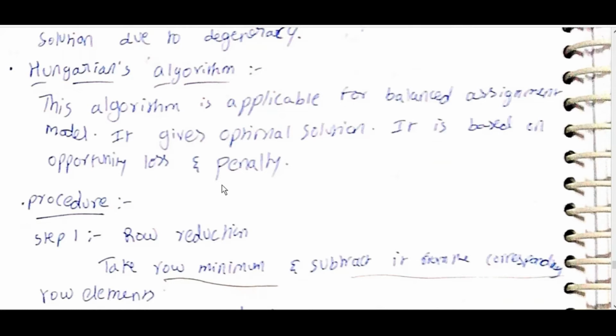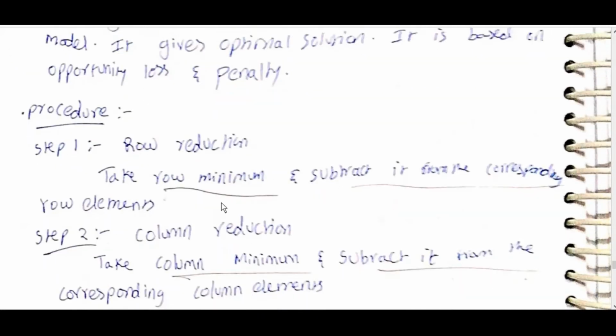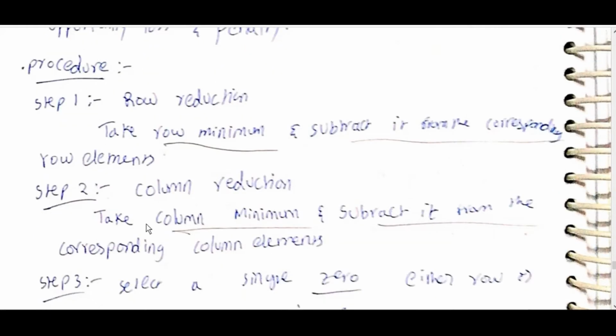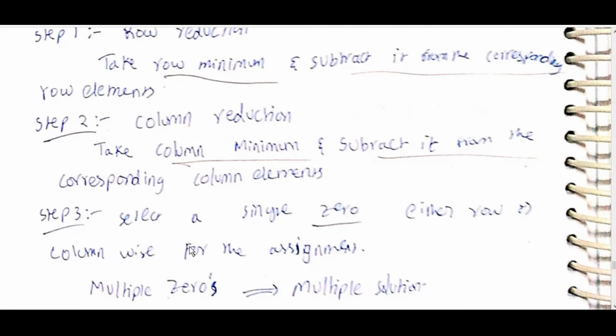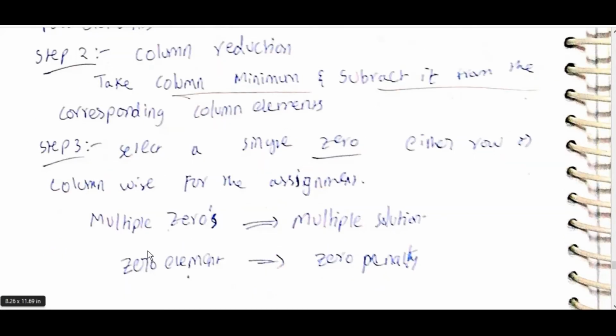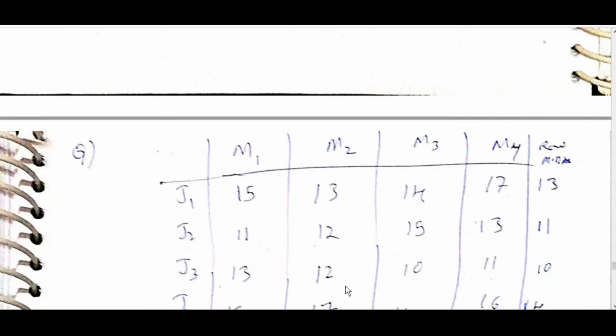Opportunity loss and penalty. Procedure: row reduction, take the row minimum and subtract it from the corresponding row elements. Column reduction, take the column minimum and subtract it from the corresponding column elements. Select a single zero, either row or column wise, for assignment. Multiple zeros mean multiple solutions. Zero element, zero penalty.